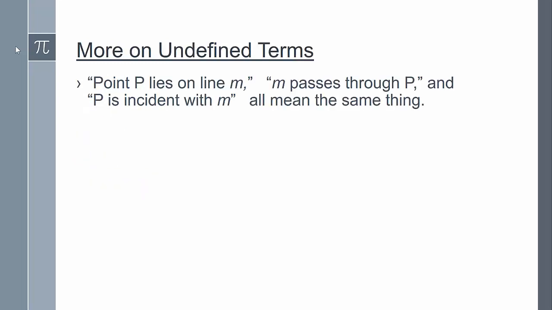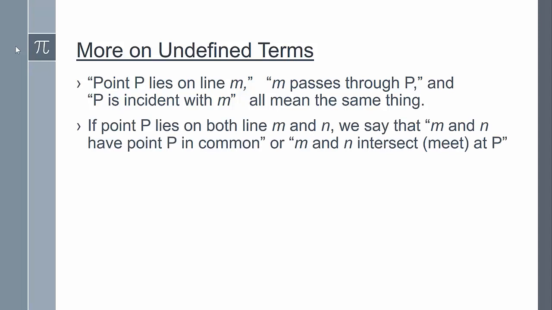So here are the 5 undefined geometric terms that are the basis for defining all other geometric terms in plane Euclidean geometry. We have a point, a line, the term lie on, as in point P lies on line AB, between, such as point C is between points A and B, and the term congruent. So when we say things like point P lies on line M, another way of saying that is M passes through P, and P is incident with M. All these have the same meaning.